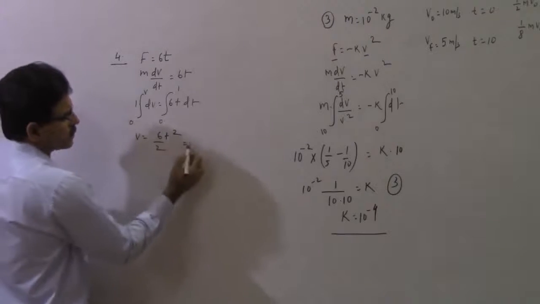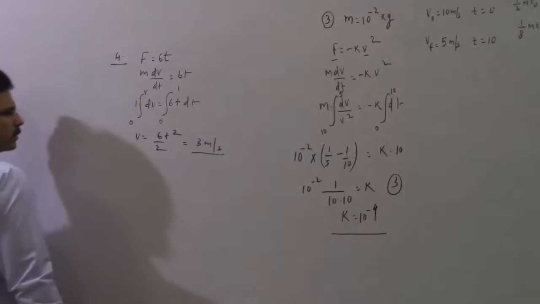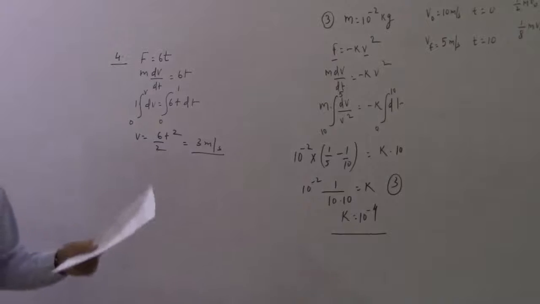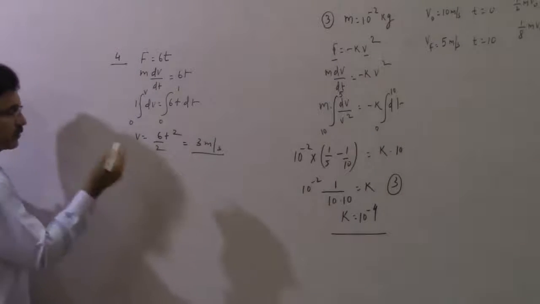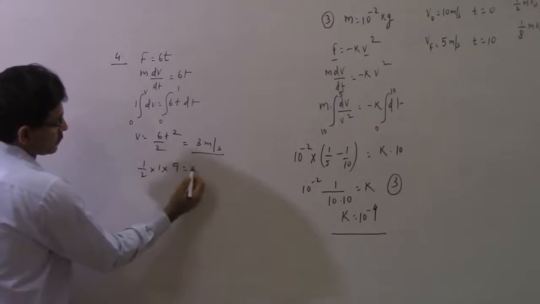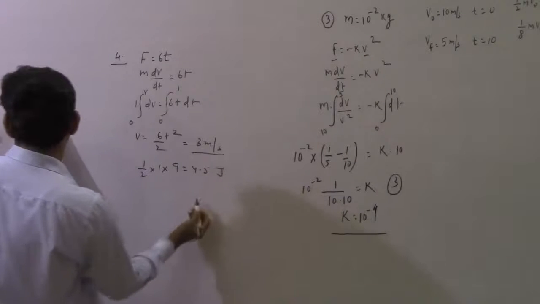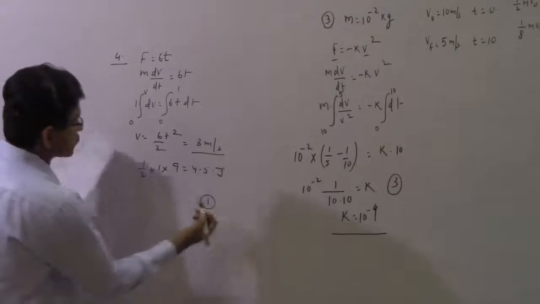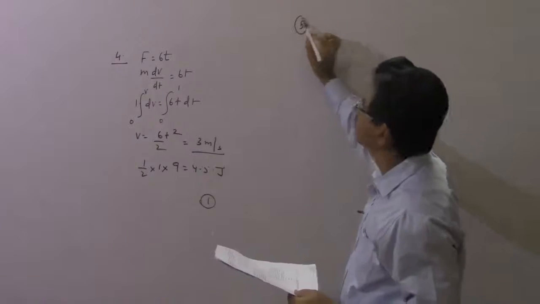T is 1 here, so this becomes 3 meter per second. Now they want the work done by this force in 1 second. So you know that work done by all the external forces is equal to 1 by 2 mv square, that is 9. So the answer is 4.5 joule. So the correct answer for this is 1. Work energy theorem.